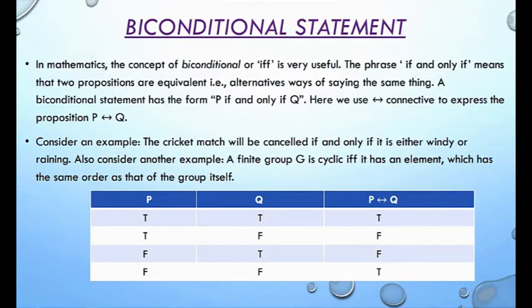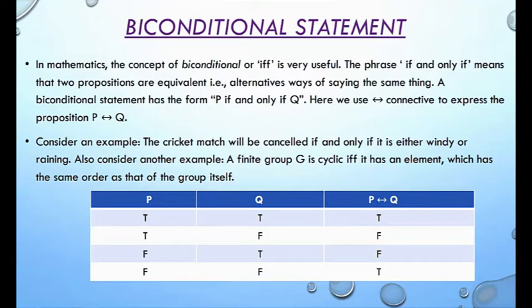Now next one is the biconditional statement. That means this is the case of if and only if. In mathematics we are very familiar with this term, if and only if. The phrase if and only if means that two propositions are equivalent. That means alternative ways of saying the same thing. So a biconditional statement has the form P if and only if Q. That means if P is true then Q is true, and vice versa.